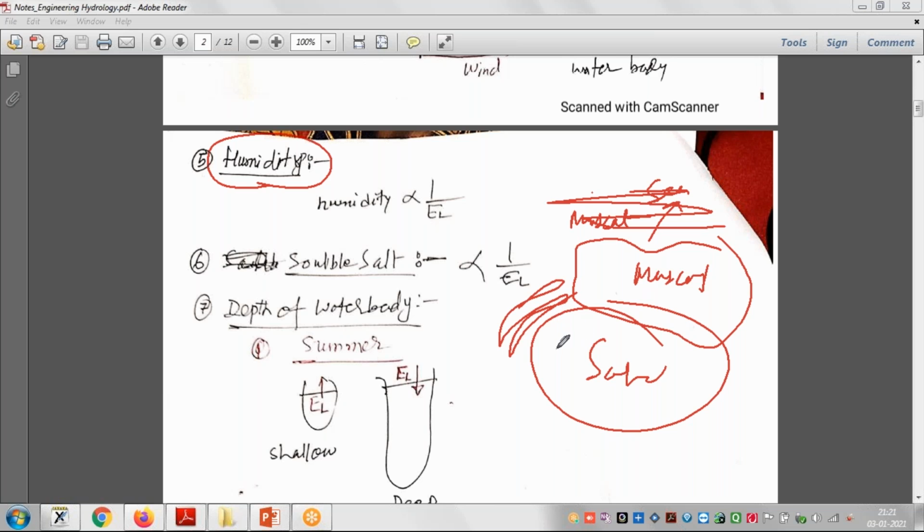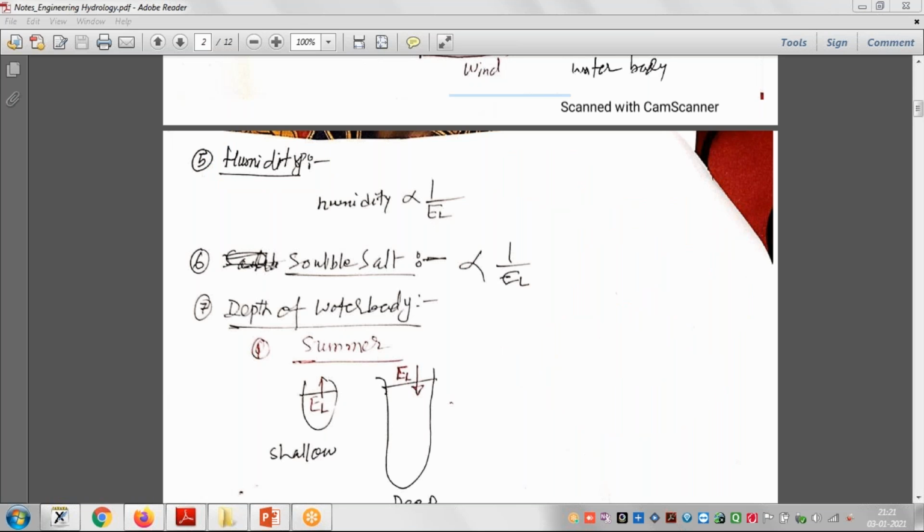In that region, there will be humidity. Humidity means the moisture or water is in the atmosphere. So in that area, evaporation will be less. That's why humidity is inversely proportional to evaporation loss.